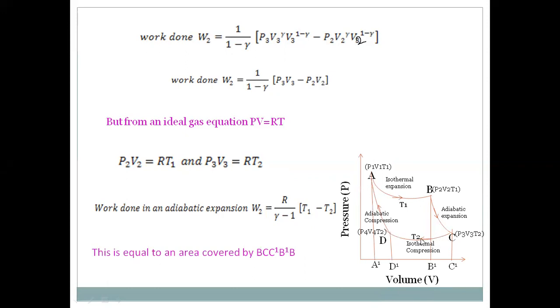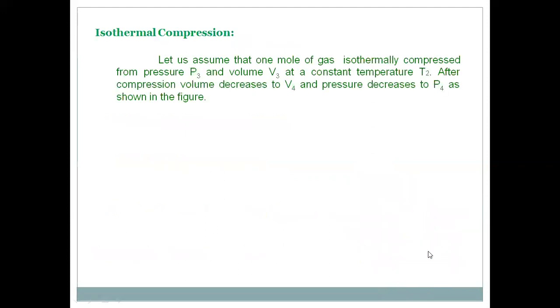We know the third one is isothermal compression. How much work is done? In this case, the system is kept on the sink. Now it is compressed. By pressing the piston inside, the volume decreases from V3 to V4.